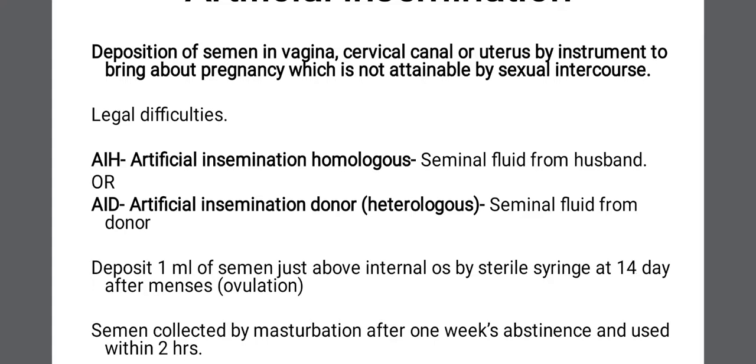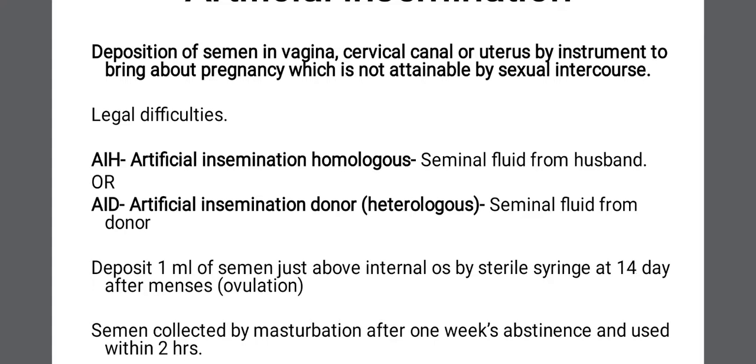Ovulation occurs at the 14th day, so the ovum will be released from the ovary, and when the sperms in the semen enter, both will travel towards each other in the fallopian tube, unite in the ampulla and undergo fertilization. That's why ideally it should be done at the 14th day after menses, though ovulation can be one day earlier or later.